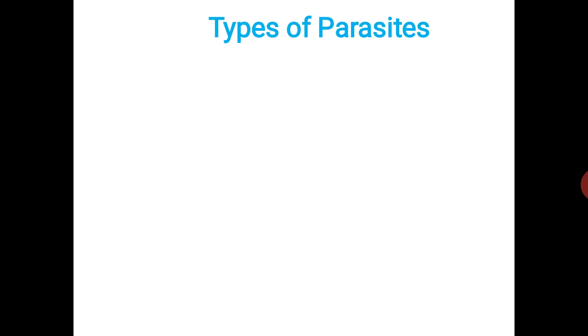Today we focus only on parasites: what parasites are, how they are classified, and what the types of parasites are. So let's start with the types of parasites.